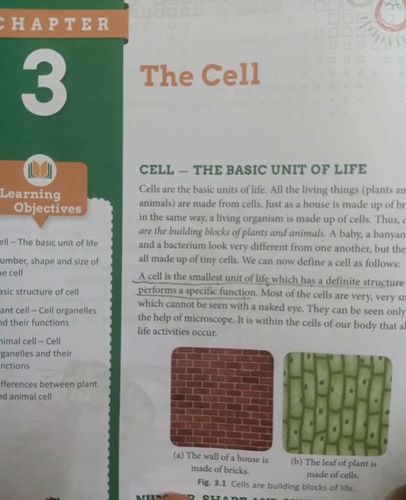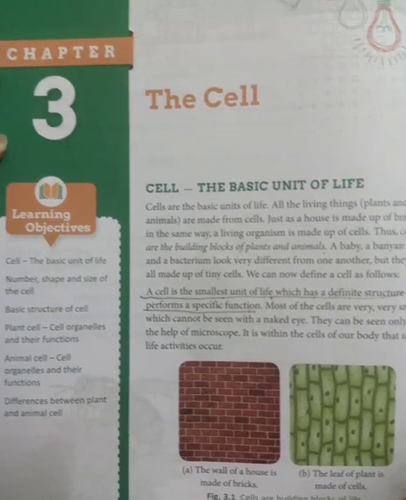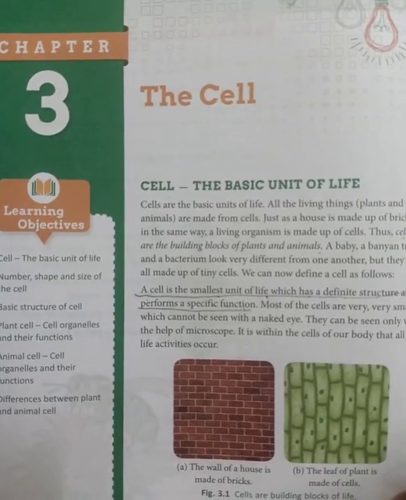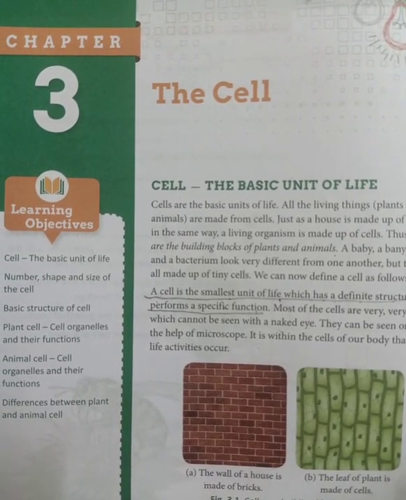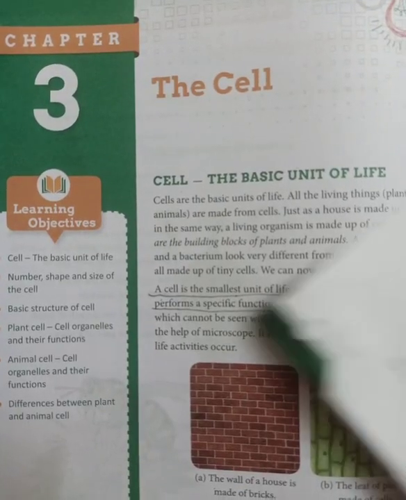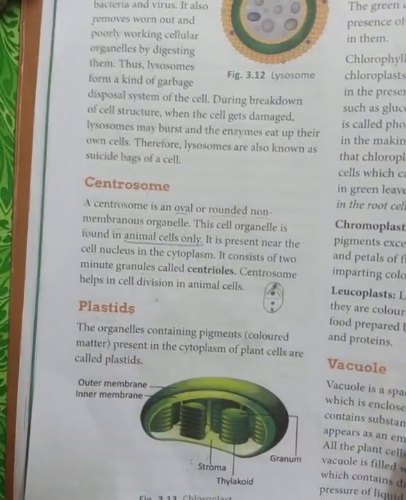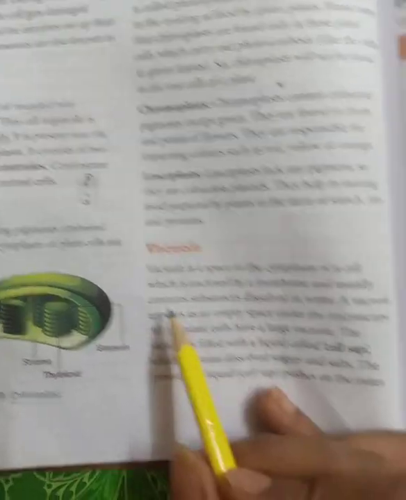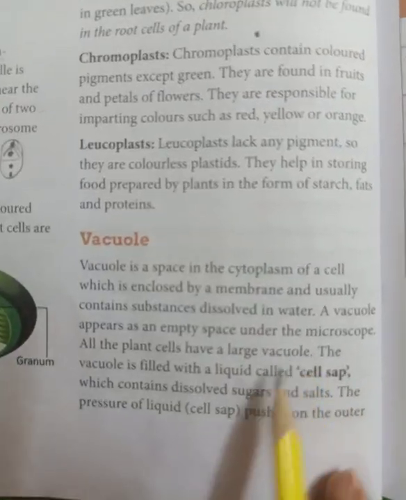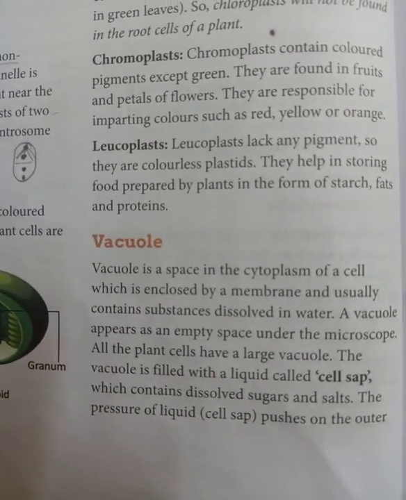Good morning, children. This is lecture number 5 and we have taken chapter number 3, the cell. In the previous lecture, children, we discussed the lysosomes, centrosomes, and plastids. And today we are going to take the topic vacuoles. So as we know, vacuoles are also part of the cell.